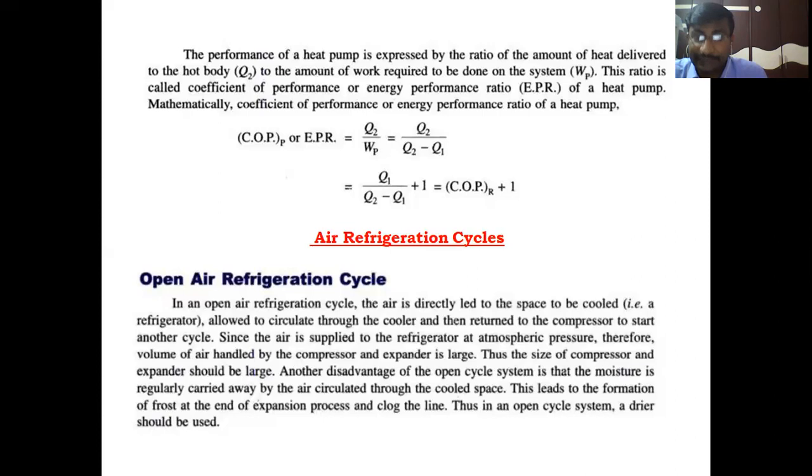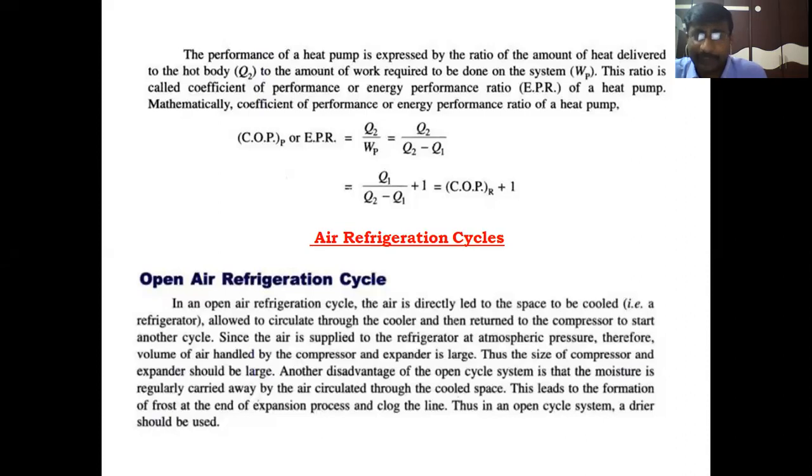Another disadvantage of the open cycle system is the moisture content in the air. Generally, atmospheric air contains moisture, and during refrigeration, at the cooling level, this moisture can be frosted. This frosted moisture will block or clog the system. Thus, in the open cycle system, a dryer is required to avoid this clogging.